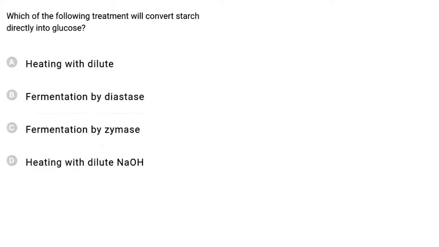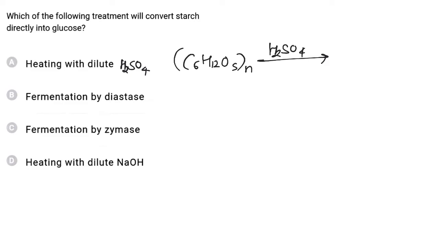In this question, we have to find which of the following treatment will convert starch directly into glucose. First, heating with dilute H2SO4. Whenever starch is heated with dilute H2SO4 at about 393 Kelvin temperature at 2 to 3 atm pressure, it will hydrolyze and be converted to glucose. This is the commercial method of preparation of glucose, which we get directly from hydrolyzing starch, and hence the correct answer is A.